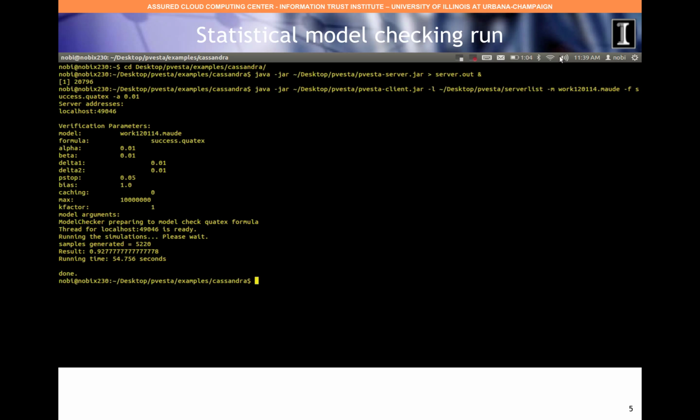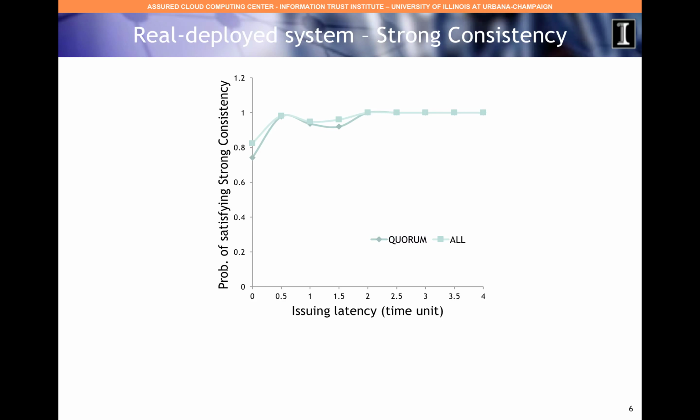According to the output, our Cassandra model satisfies strong consistency with the probability of 92.7% for reads at the quorum consistency level. The whole computation generated 5,220 samples over 54 seconds, obtaining a 99% confidence level. These are our results for the probability of strong consistency in Cassandra on a real deployed cluster, which also show that the probability is very high.